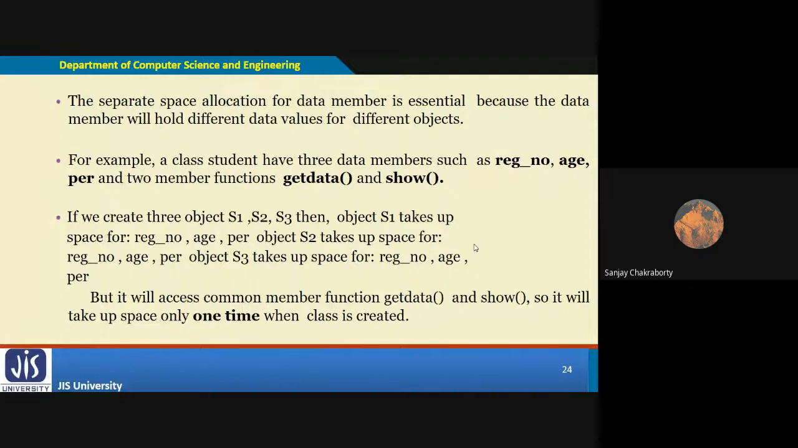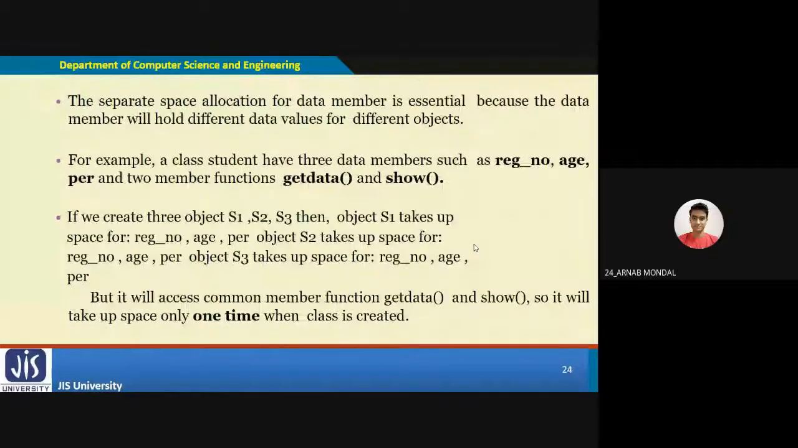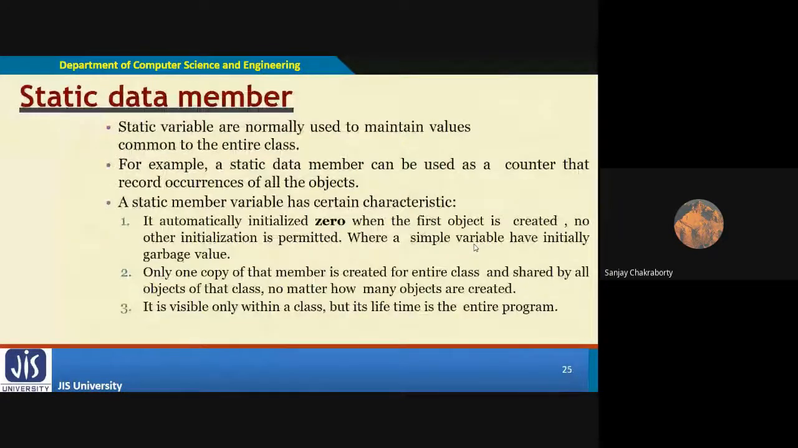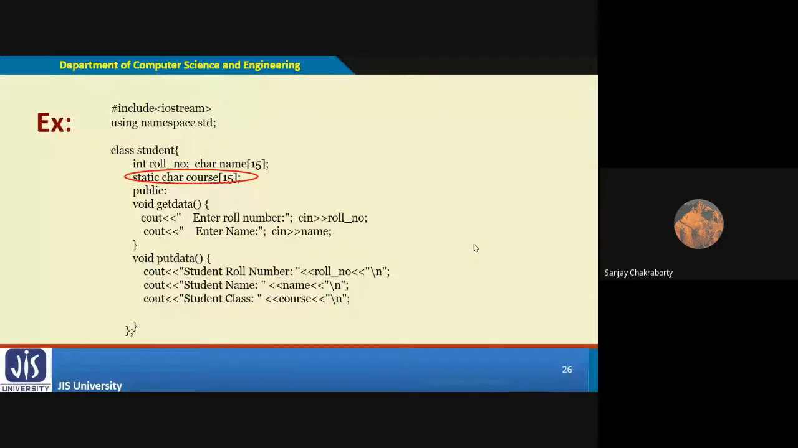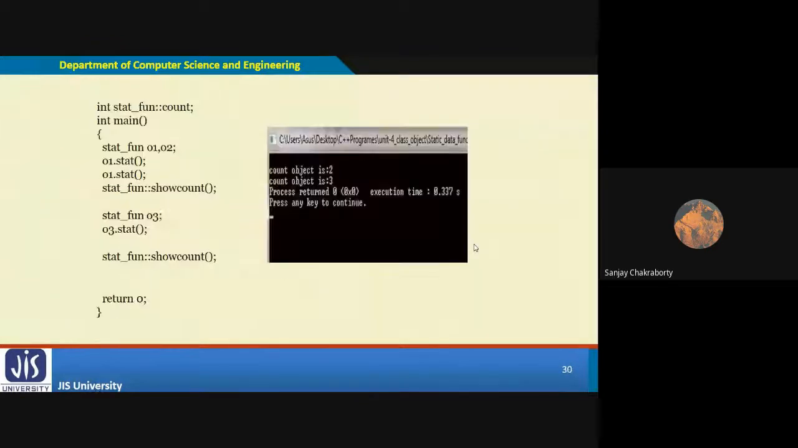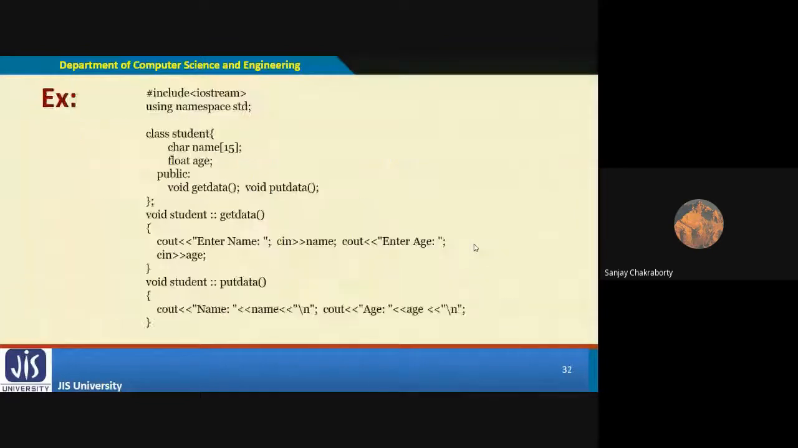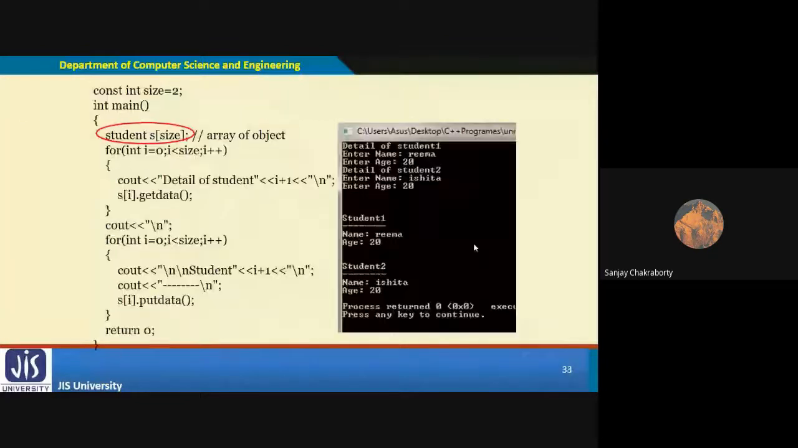Is it clear to everyone? Yes, sir. Does anyone have any confusion? You have to understand that, because in the upcoming class I am going to discuss static data members, which apply this kind of concept. The same member functions are shared, while data members of different objects occupy different memory space. Okay, so today we will stop our lecture here.